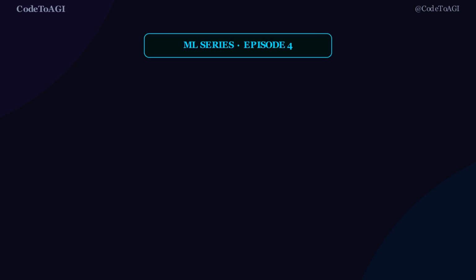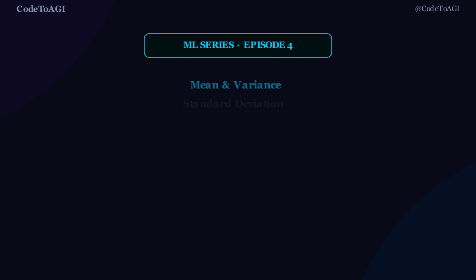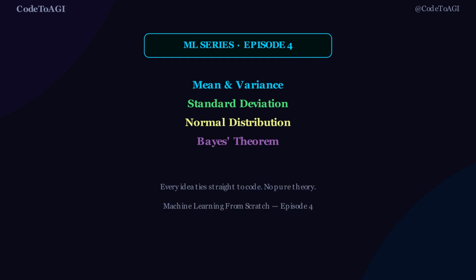Every prediction your model makes carries a hidden number: how confident it actually is. Probability. It's not abstract math. It's the same toolkit that decides if an email is spam. Mean, variance, standard deviation, Bayes' theorem. Four ideas, one toolkit. That's the whole list for today.